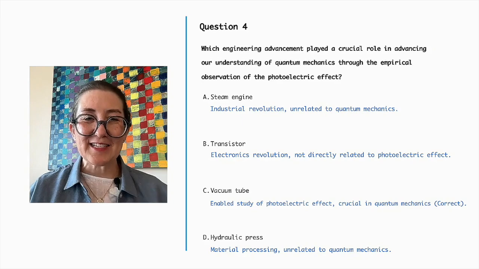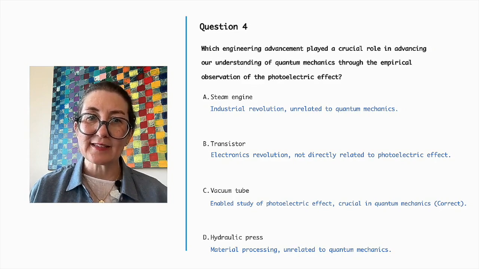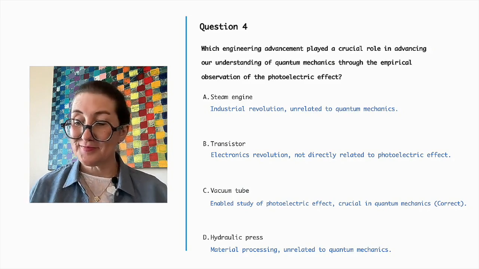The correct answer is vacuum tube. The vacuum tube played a crucial role in advancing our understanding of quantum mechanics by allowing for the empirical observation and study of the photoelectric effect, which was essential in developing the quantum theory.